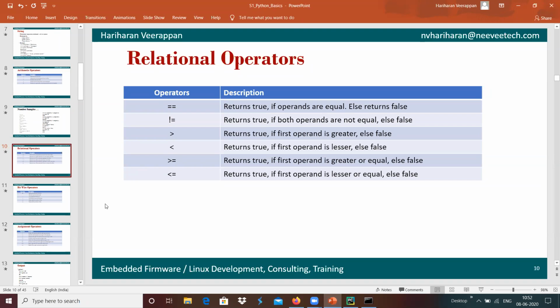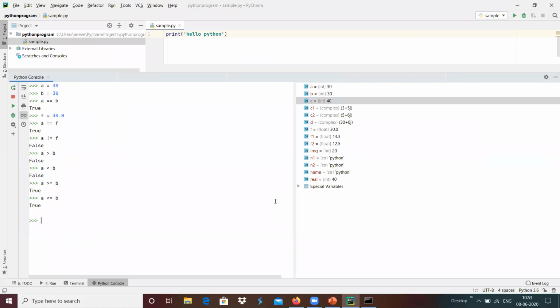And the same relational operators can be used to check whether strings are equal or not as well. For example, I'm going to define a string n1 equals Python, and n2 equals another variable, Python. If I compare n1 equals n2, then it returns true.